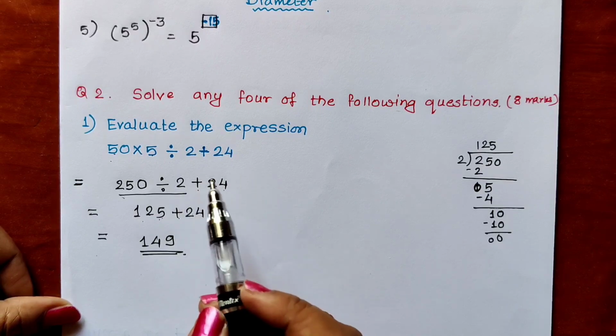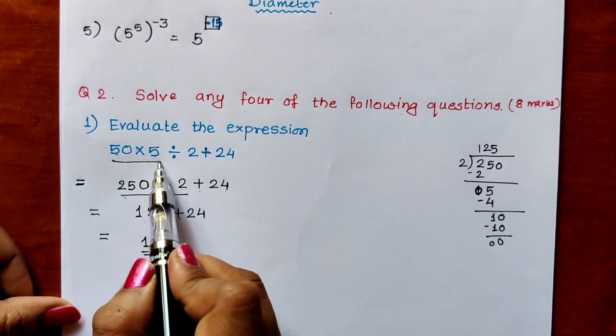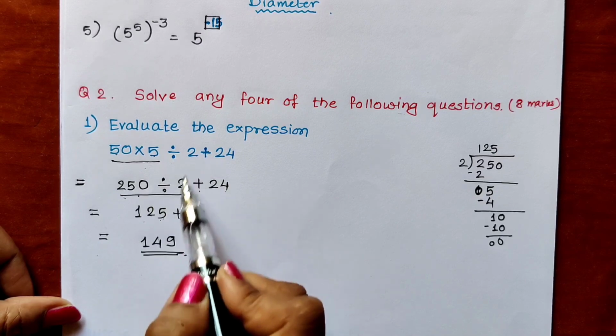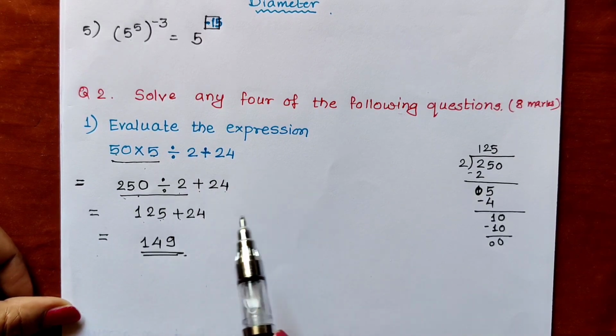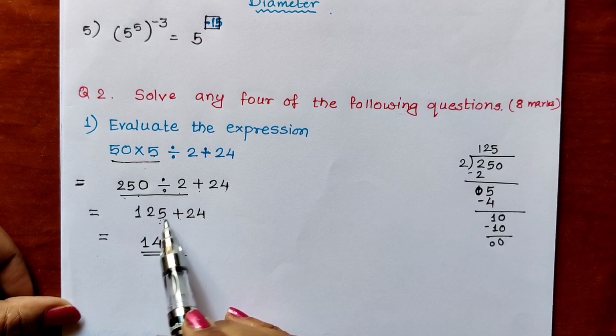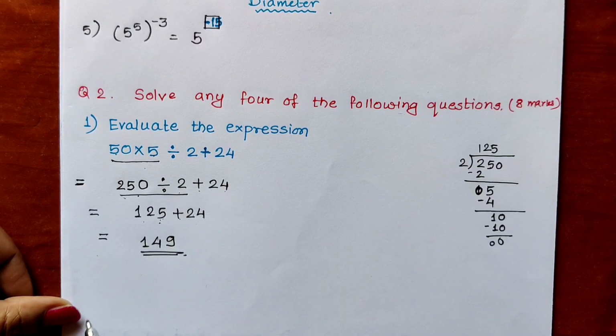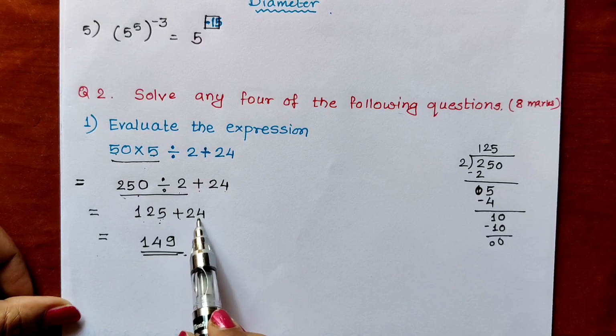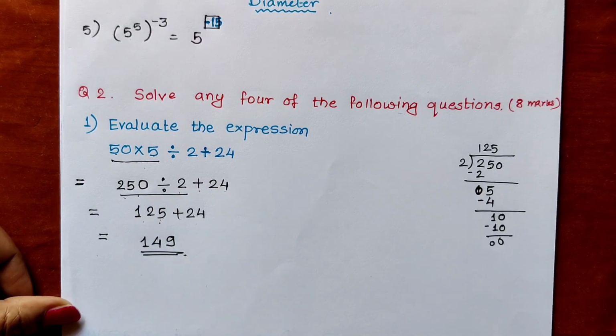So I hope you all have understood. First we have done 50 into 5, 250. Then divide by 2 and plus 24 we have written as it is. After that 250 divided by 2 we have got 125. Plus 24 we have written as it is. Then 125 plus 24 is 149.